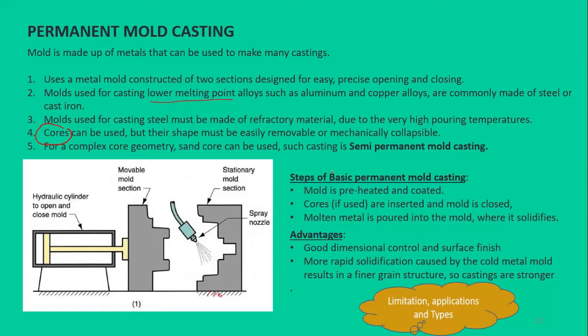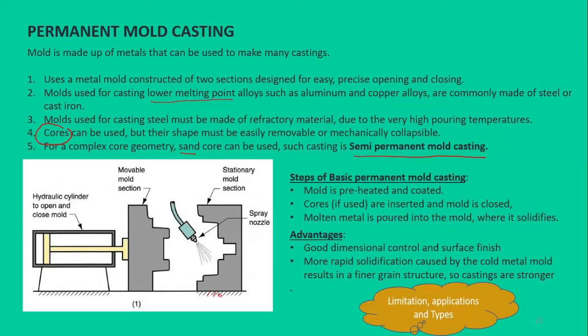Like, let's suppose we have such a geometry that the removal of the core is not possible. Because of the complex geometry, what we do is make the core out of sand so that it can be collapsed. Such a kind of permanent mold casting in which the core is made of sand is termed semi-permanent mold casting.